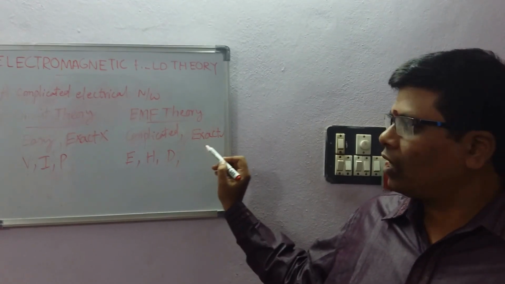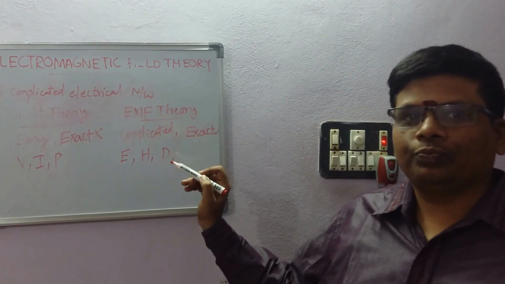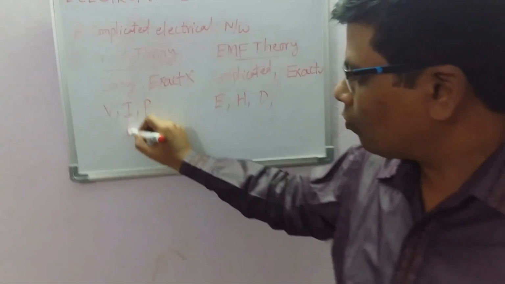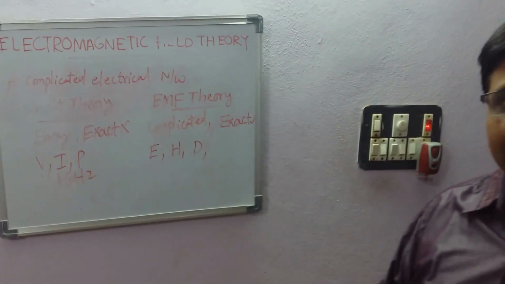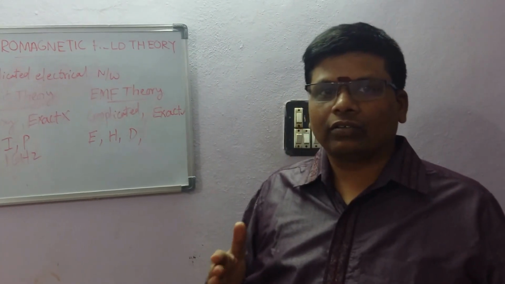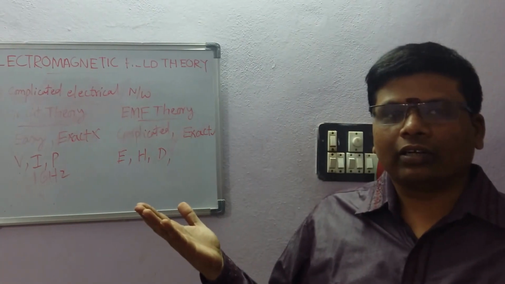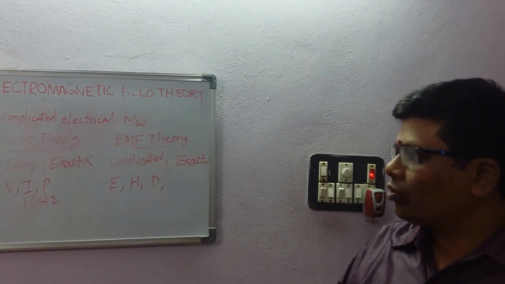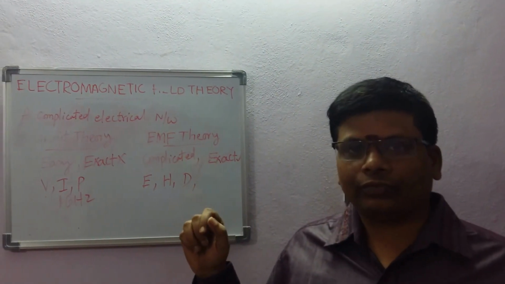Not only that, the circuit theory approach is limited to frequencies up to 1 gigahertz. If the supply frequency is less than 1 gigahertz, you can apply circuit theory approach. If it is more than 1 gigahertz, you cannot apply circuit theory approach, so you need to go for electromagnetic field theory approach.